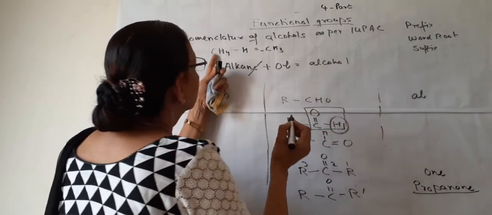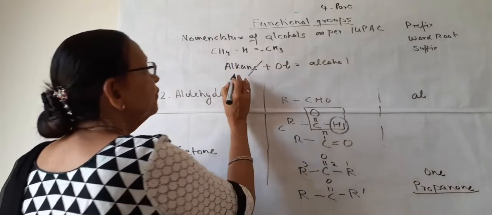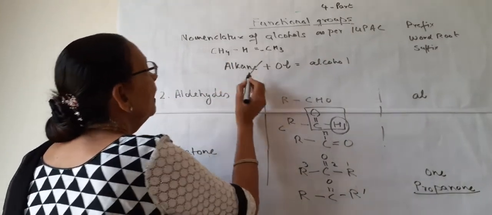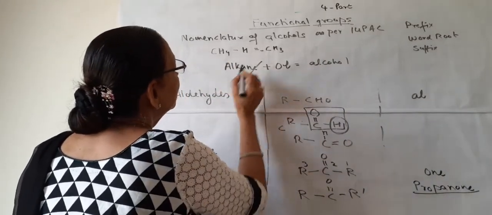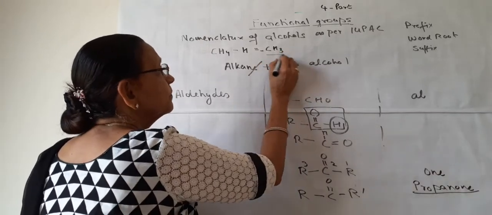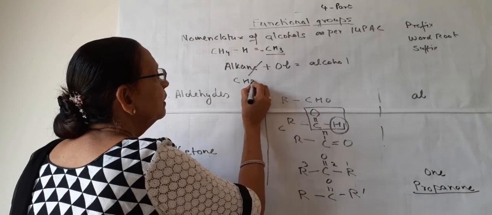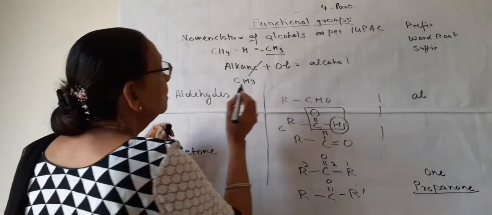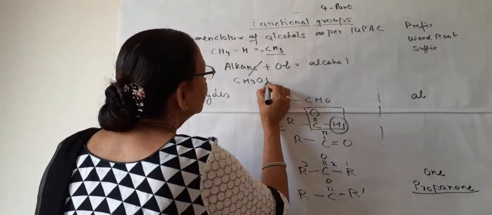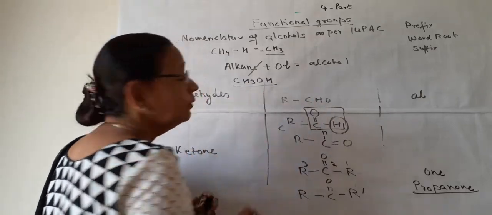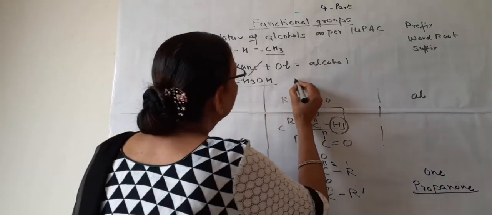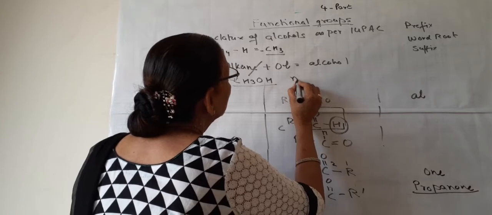So we are taking an example of this. CH4 is the alkane, and we will write this one. Instead of the alkane, we will write its group. This is the formula CH3OH. This is how the formula is formed and how we name this.